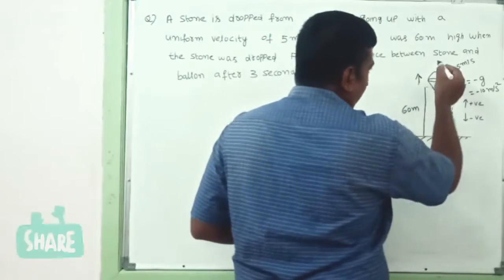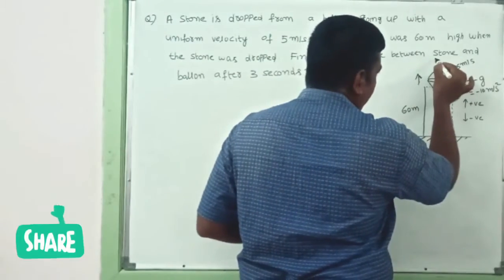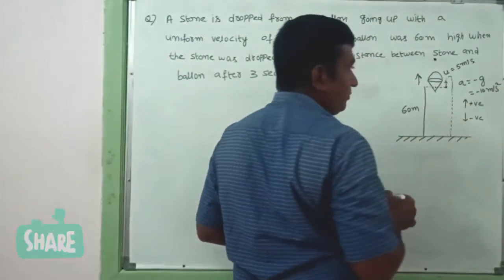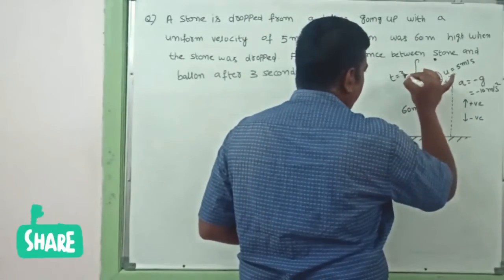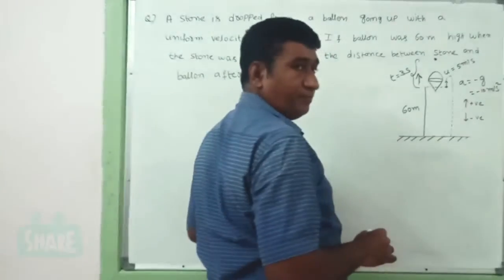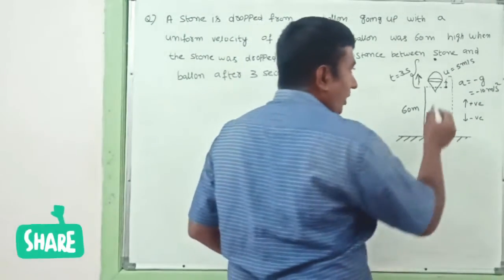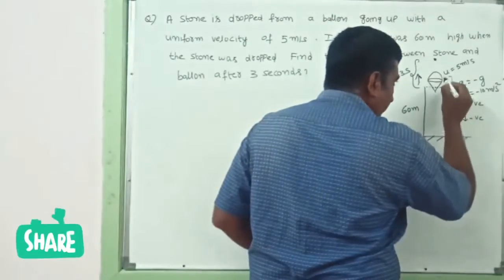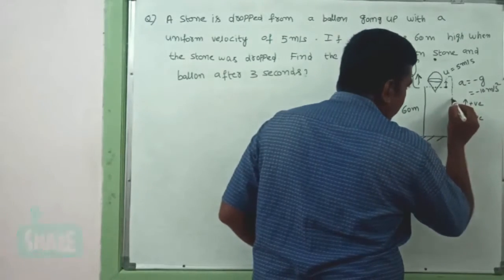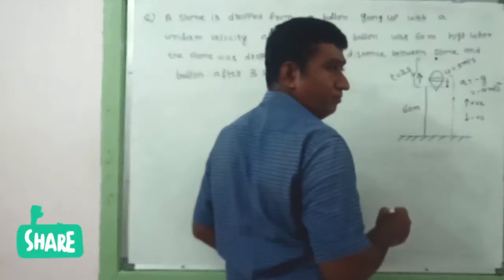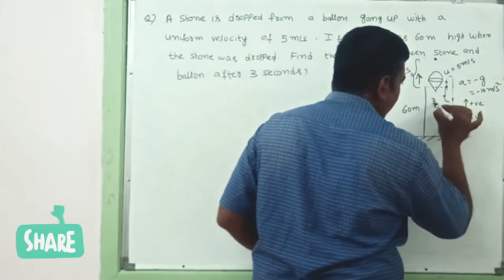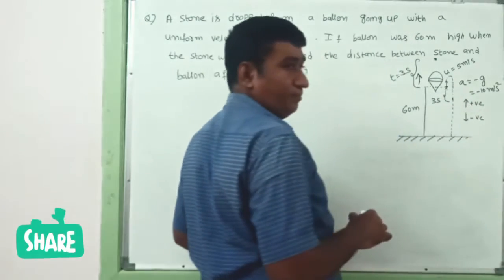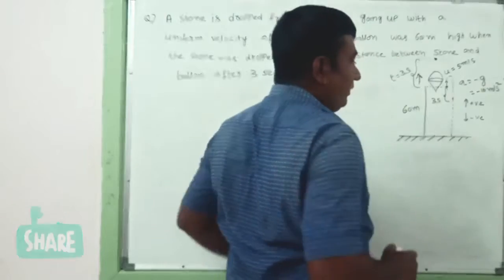That means after 3 seconds, for example, it will travel towards this point, at t = 3 seconds. By that time the stone will also come to a certain point. What's the distance between them?